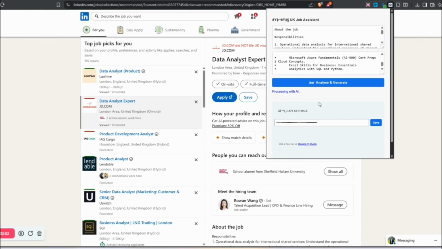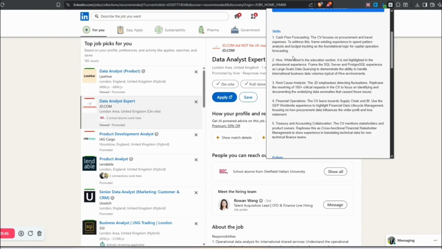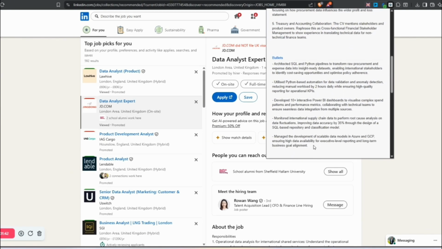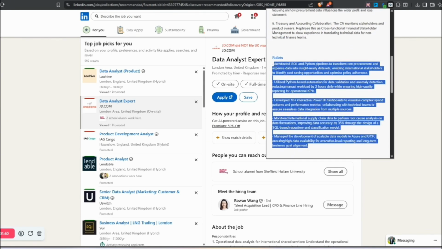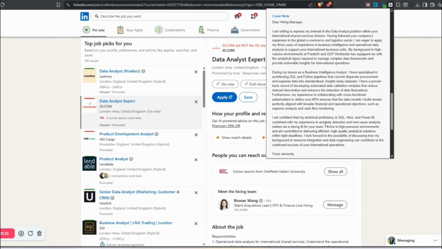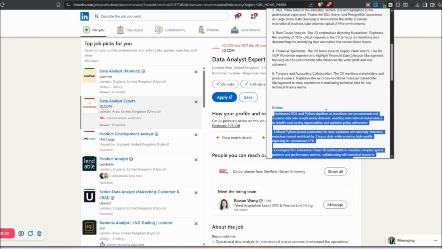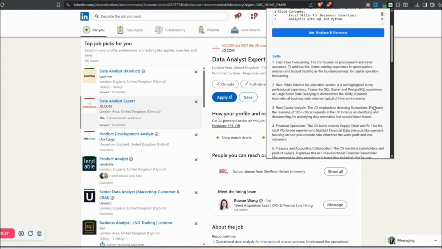So let me find my CV. I have pasted it. As soon as I click on analyze and generate, it will send a request to Gemini with the prompt which we created. It will take at least 30 seconds to give you the output, but now as you can see, it is giving you customized bullet points which you can add to your CV according to the job description, and it is also giving you a nice cover letter to apply for the job. This is where I'm saving a lot of time while applying for jobs by using this Chrome extension.